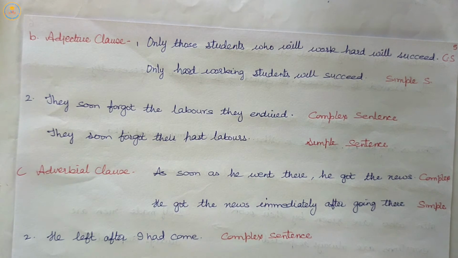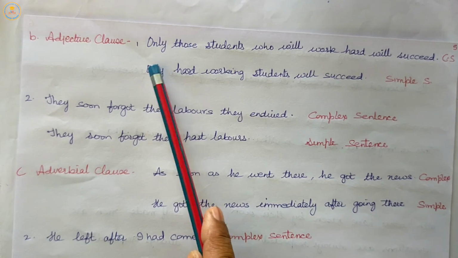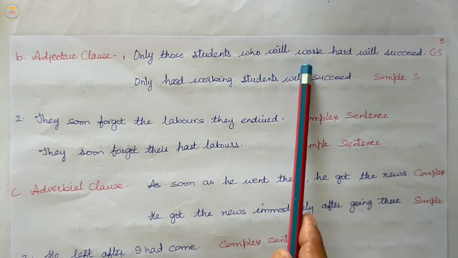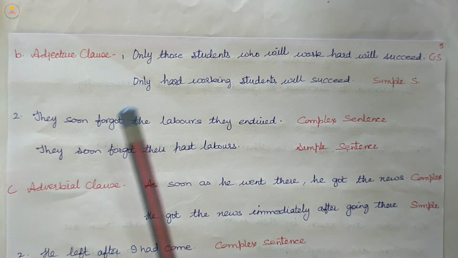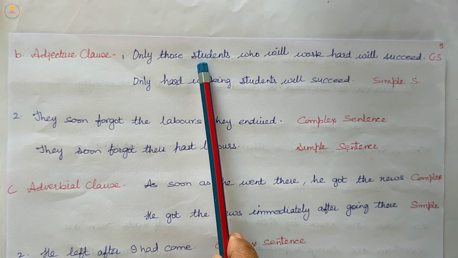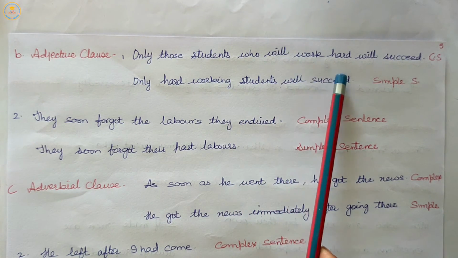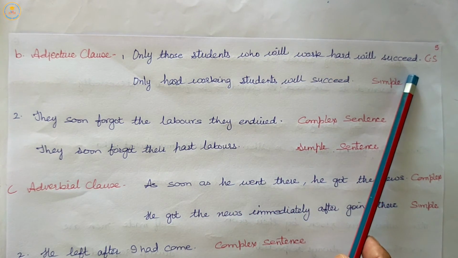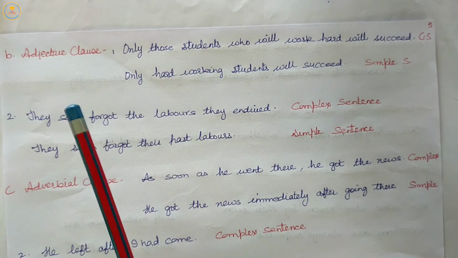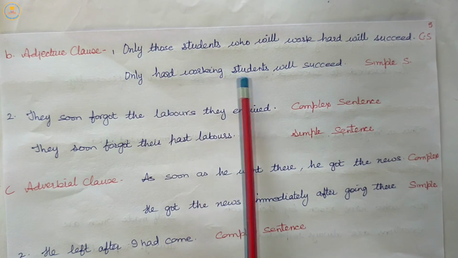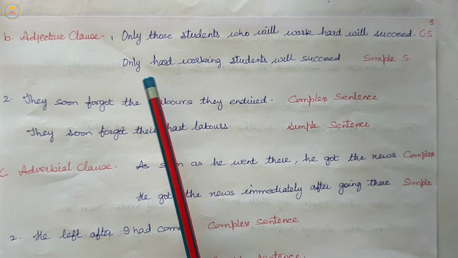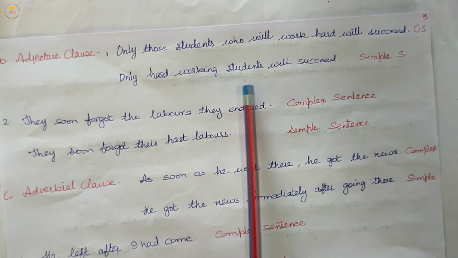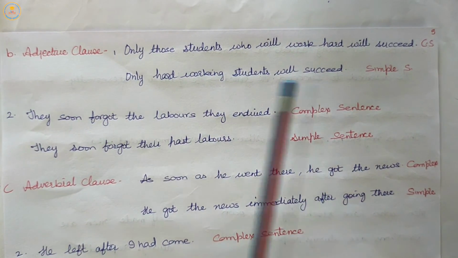Our next is adjective clause. Example, only those students who will work hard will succeed. Listen carefully. Only those students who will work hard will succeed. Let us transform it into simple. Only hard-working students will succeed.